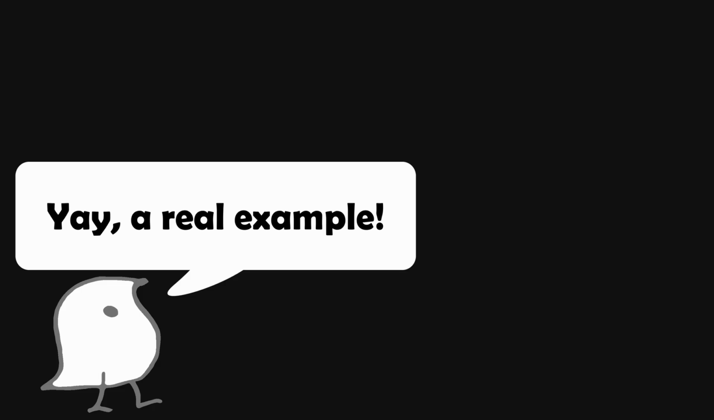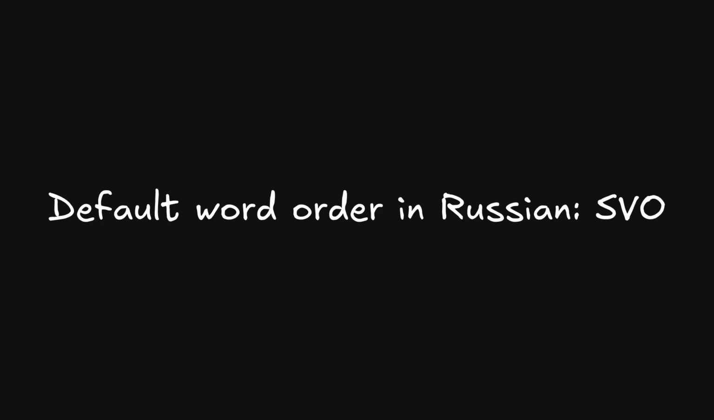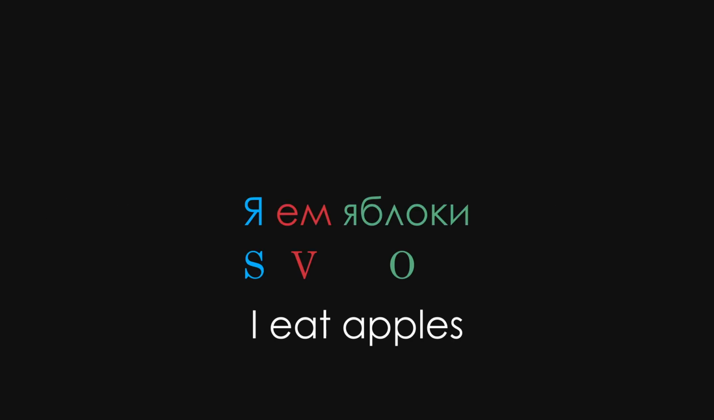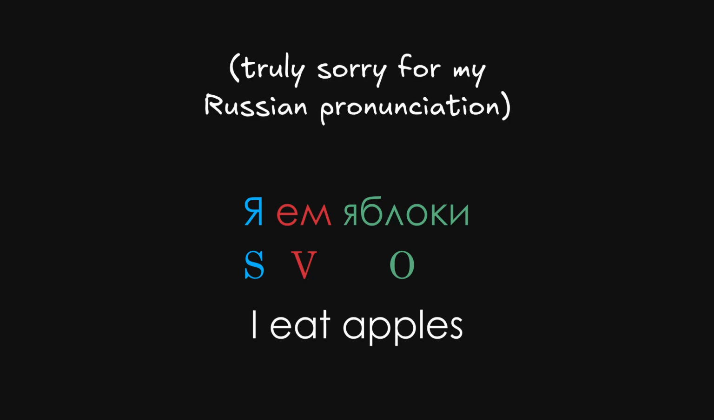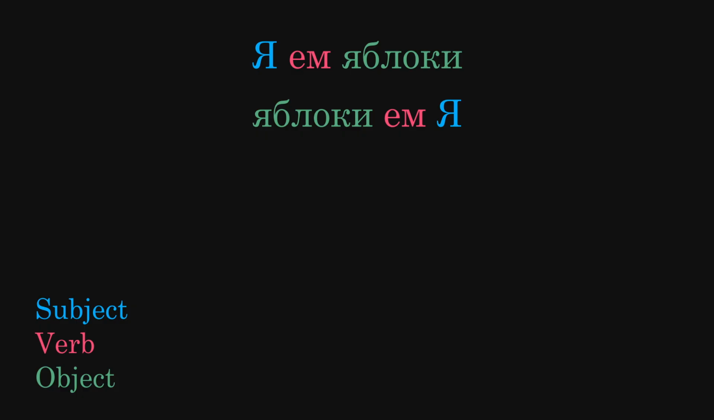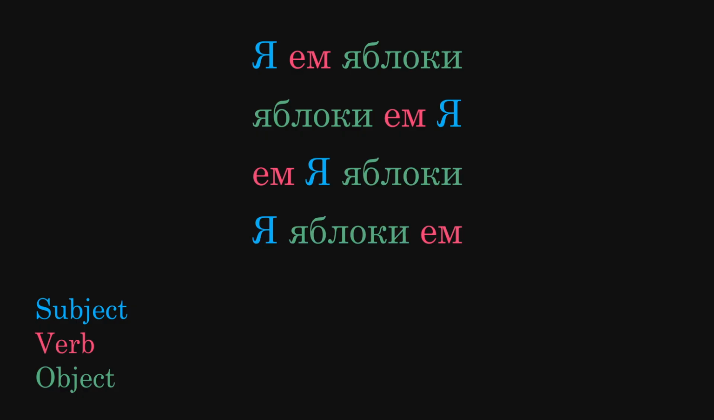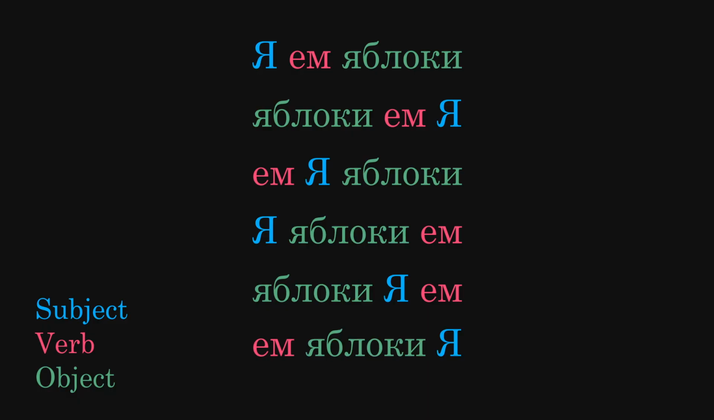Let's look at Russian to see how this would work. As I mentioned before, the default in Russian is SVO. Ja jem, ja bloki. But all word orders would work as well. Ja jem, ja bloki, jem ja. Jem ja, je bloki. Ja, je bloki jem. Je bloki, ja jem. Jem, je bloki ja. They all can be understood.